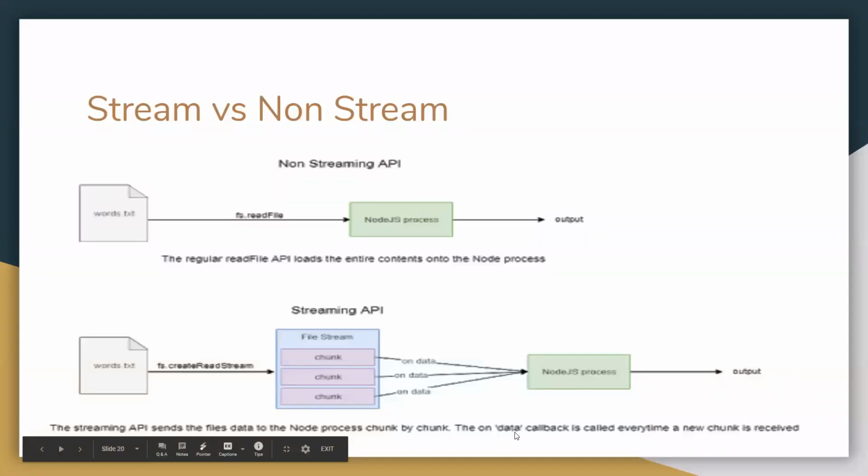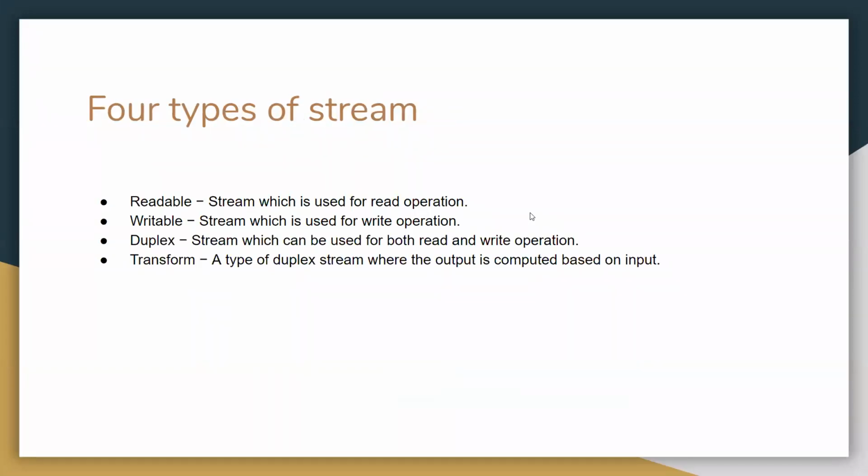The on data callback is called every time a new chunk is received. So here will be the callback function, which will check whether the chunk is full or not. If the buffer is full, then it will receive the data, and we can see the output of that data. So this is how streaming works. If we have a huge amount of data on the server, we should read that data by streaming.